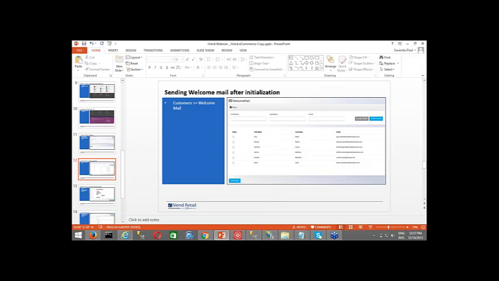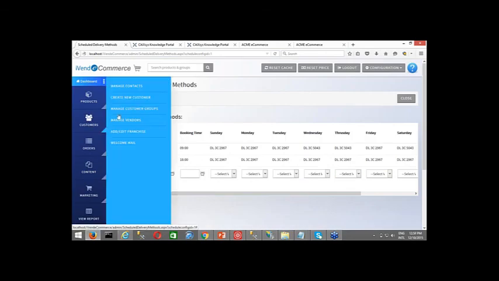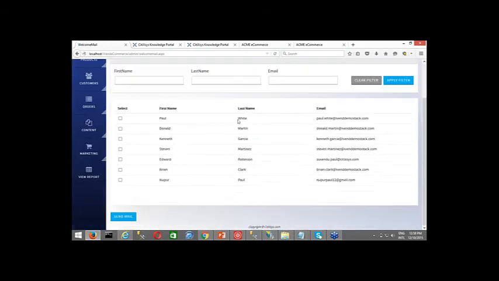Welcome mails are basically sent to the customers who are already there in the system, and you as a retailer are opening your e-commerce portal to your existing shoppers. So how do you welcome them? There is a welcome mail configuration wherein you can do all those settings. For example, under customers, you click on welcome mail. All the customers who have not been sent the welcome mail will arrive over here.